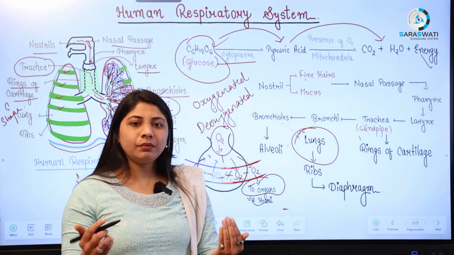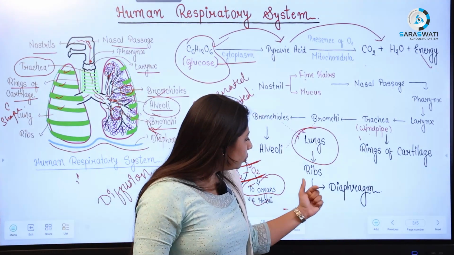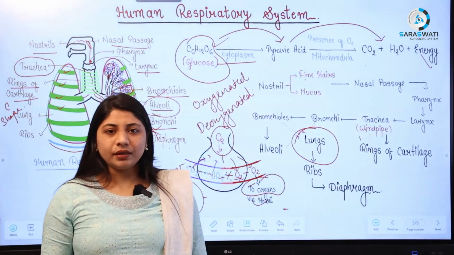The ribs are coming from the backside because they are attached to the spinal cord or the backbone. Below the ribs, we have the diaphragm, and this trachea is covered with rings of cartilage.